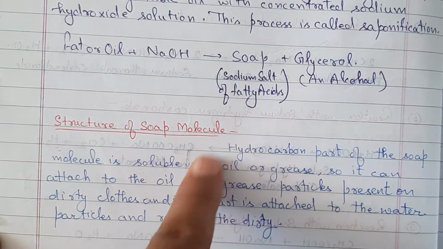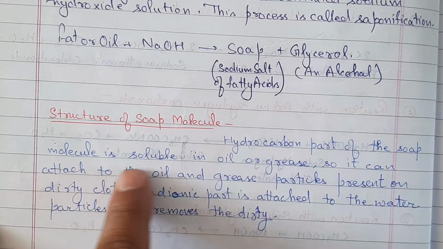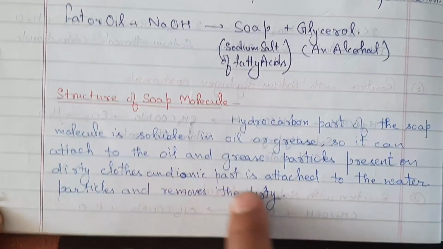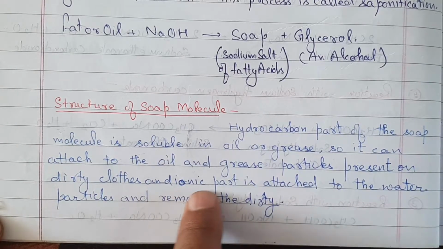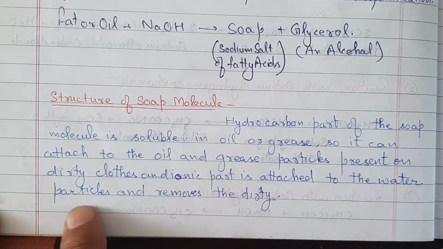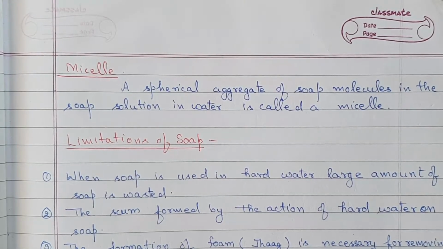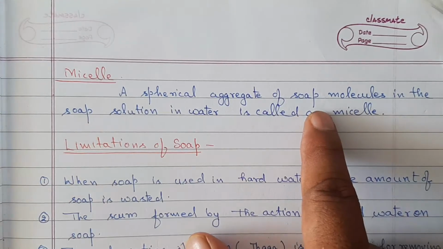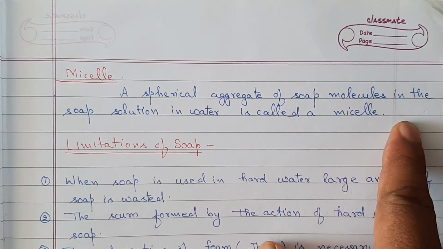Structure of soap molecule. The hydrocarbon part of the soap molecule is soluble in oil or grease, so it can attach to the oil and grease particles present on dirty clothes, and the ionic part is attached to the water particles and removes the dirt. Micelle. A spherical cluster of molecules in the soap solution in water is called a micelle.